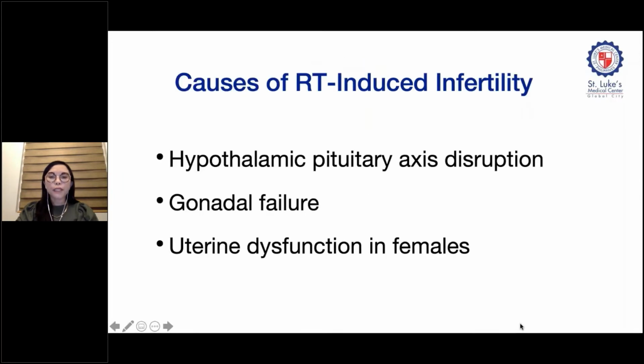So first, let us discuss how radiation therapy can induce infertility, and there are three ways. First, RT can disrupt the hypothalamic pituitary axis. It can also cause direct gonadal failure. And lastly, it can cause uterine dysfunction in females. I will run through these mechanisms briefly, but the focus of this lecture will be more on how radiation can induce direct gonadal failure in males and females.